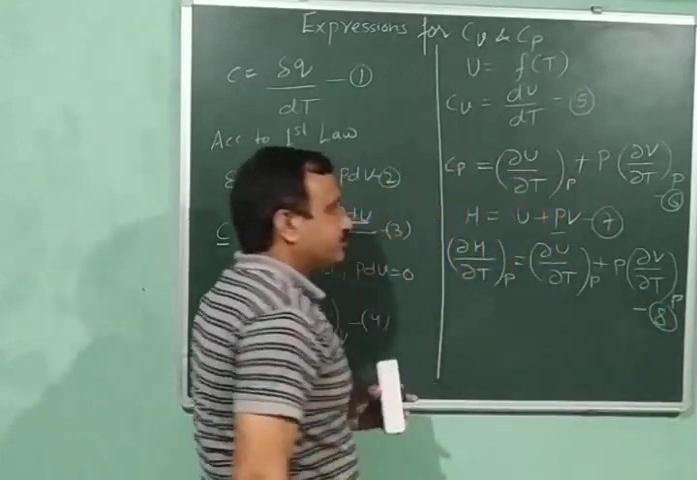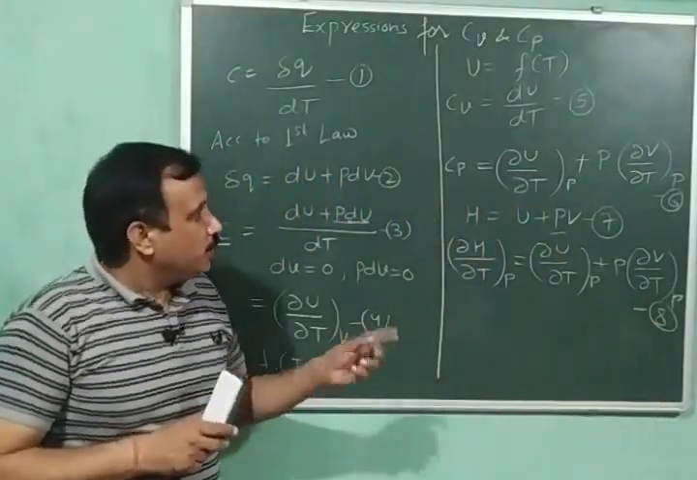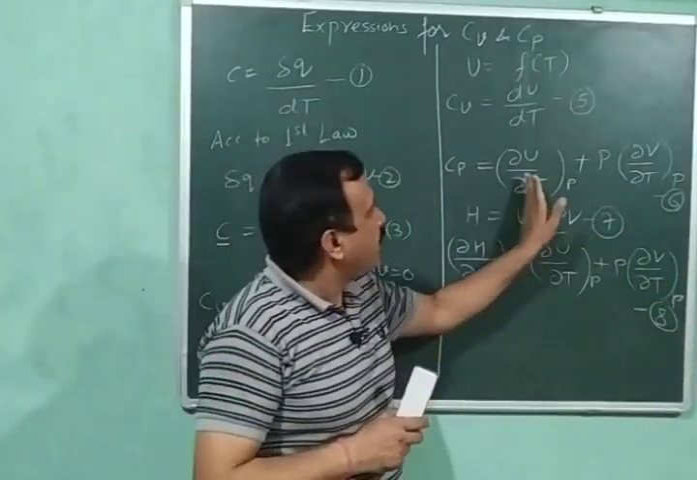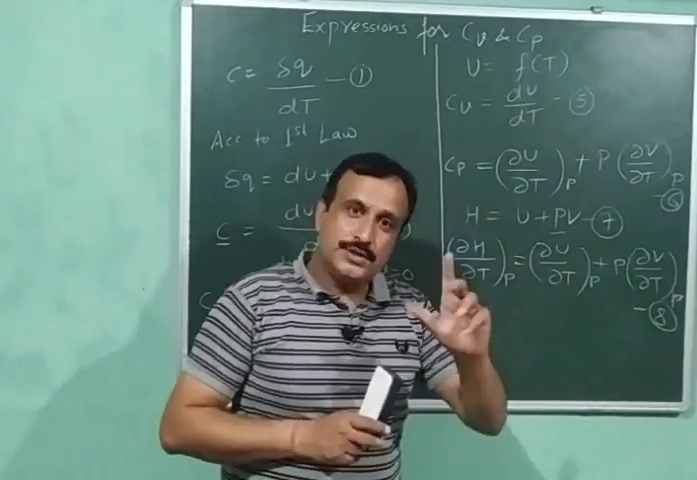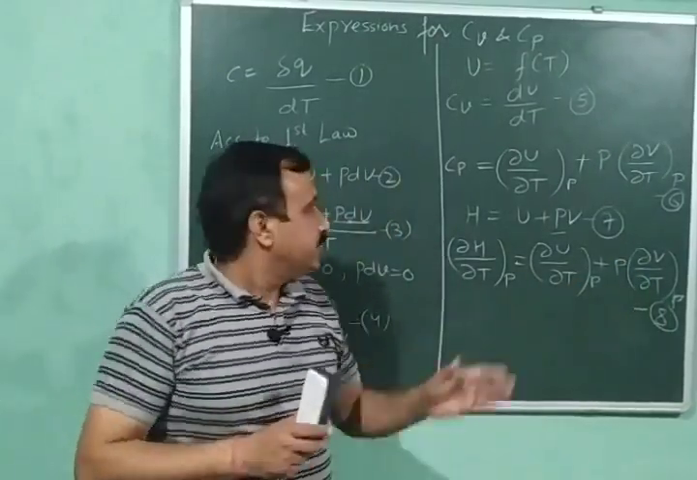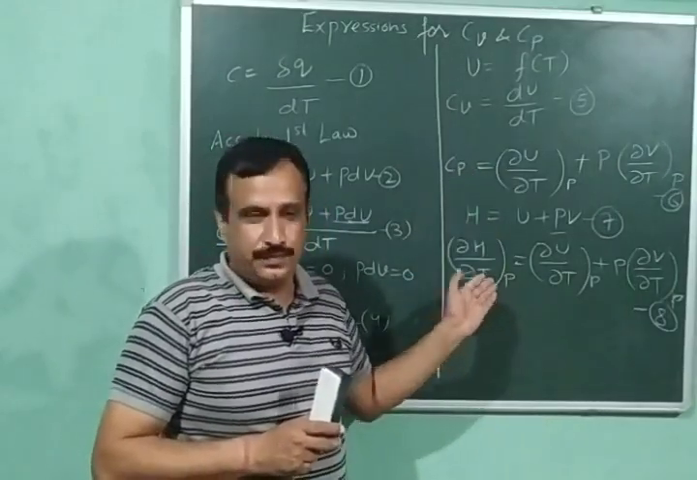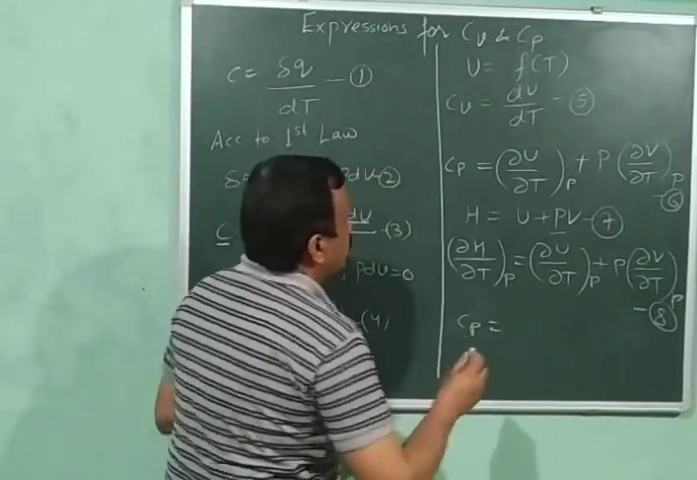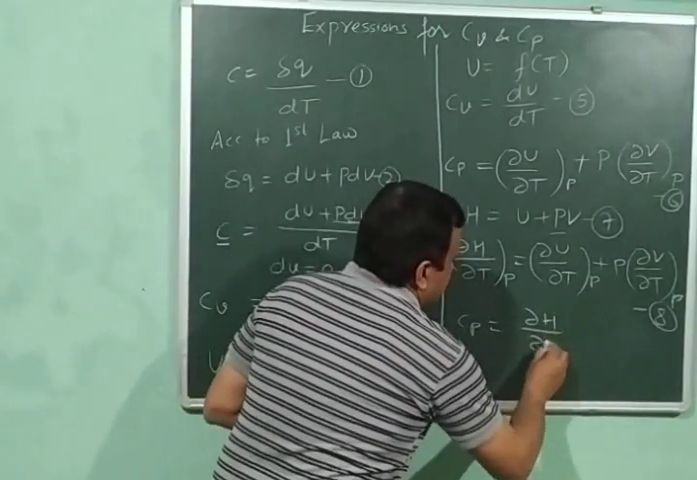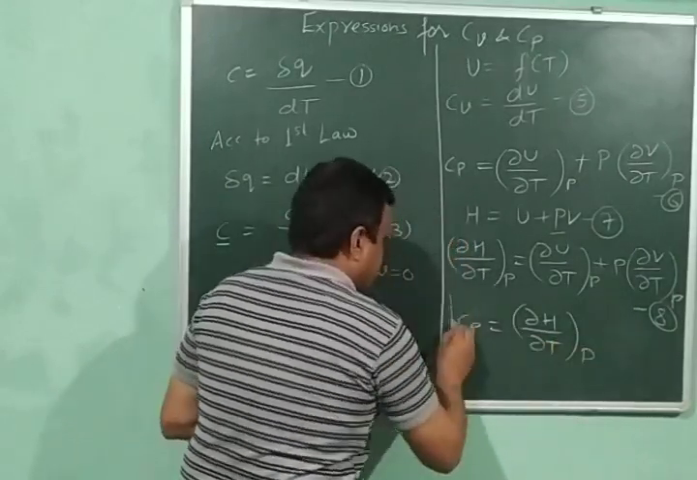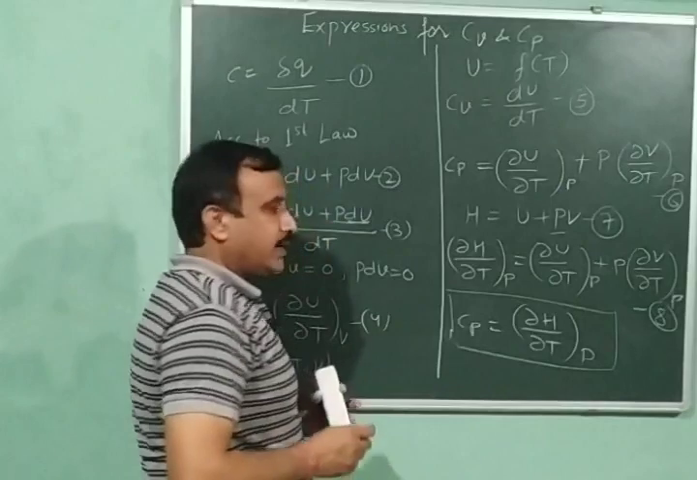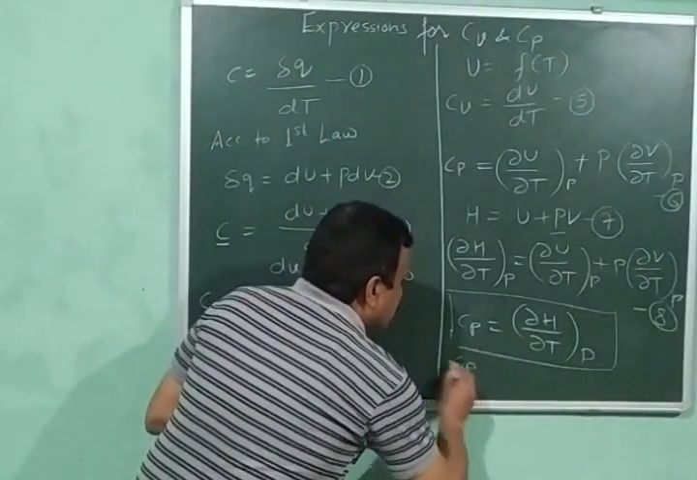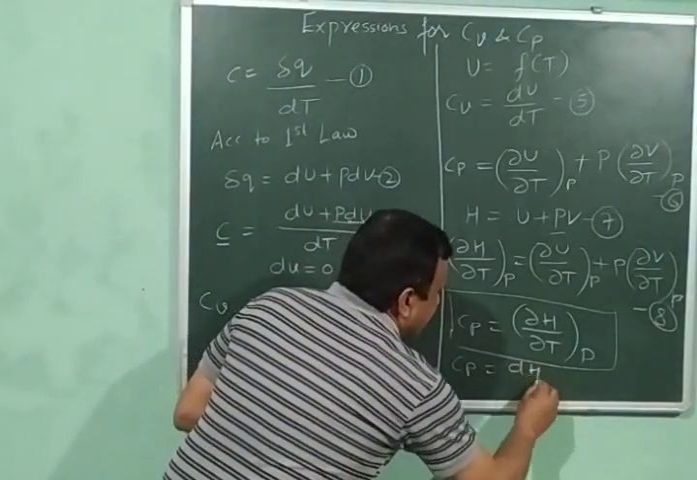Okay. Now we will compare equation number 6 and 8, and after comparing you will find that the right hand side of both these equations is equal, and if the right hand side is equal, then the left hand side will also be equal. This means that Cp will be equal to curly H upon curly T at constant pressure. And if we have an ideal gas, then Cp is equal to dH upon dT.